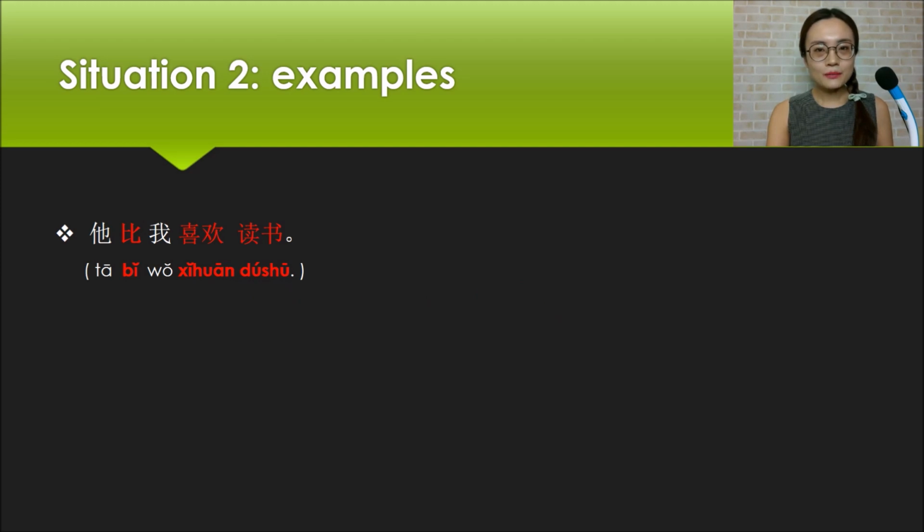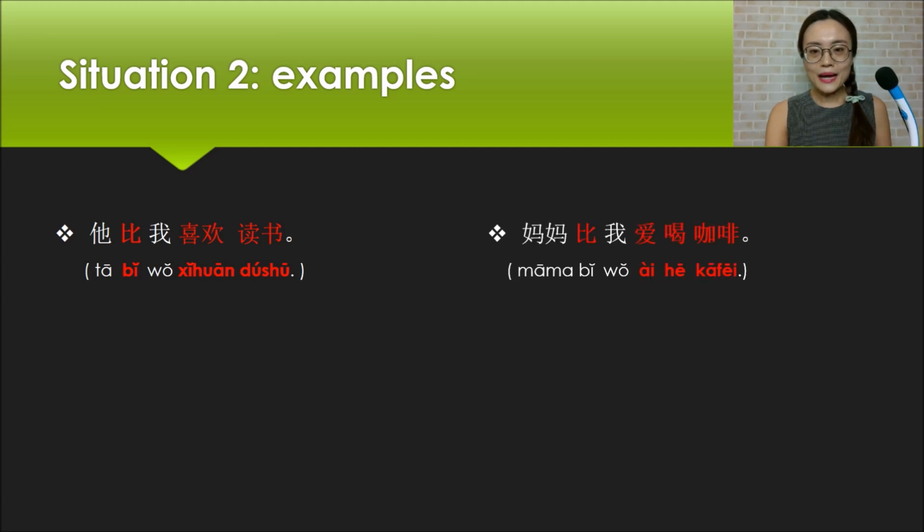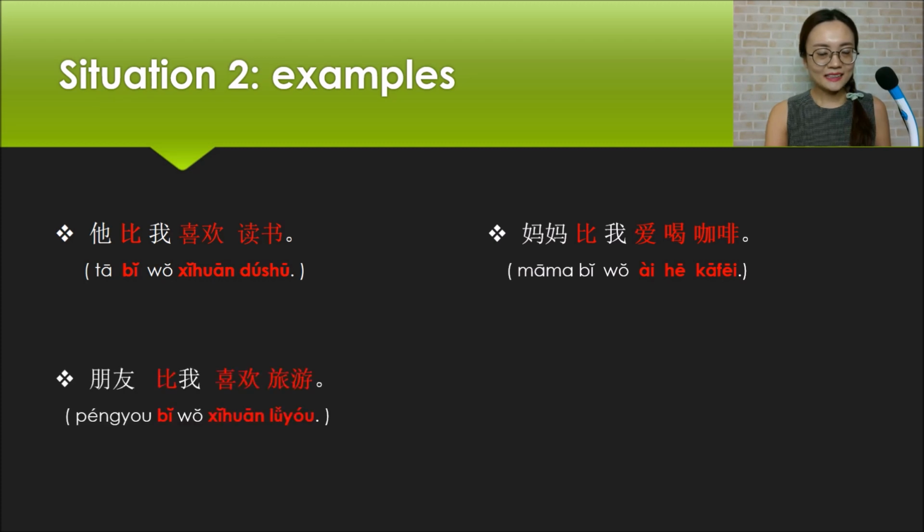Let me give you some examples about the second structure of 比 sentences. First one, 他比我喜欢读书. He likes reading books more than I do. Next one, 妈妈比我爱喝咖啡. Mom loves drinking coffee more than I do. Next, 朋友比我喜欢旅游. My friend likes traveling more than I do. Last one, 她比我怕黑. She is afraid of the dark more than I am.